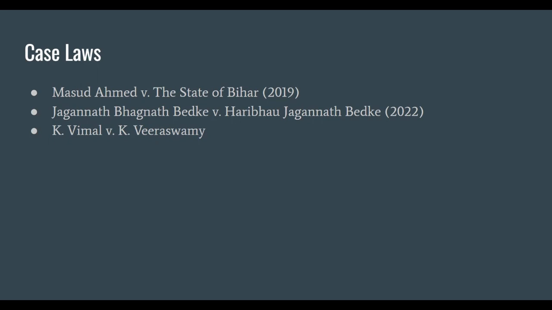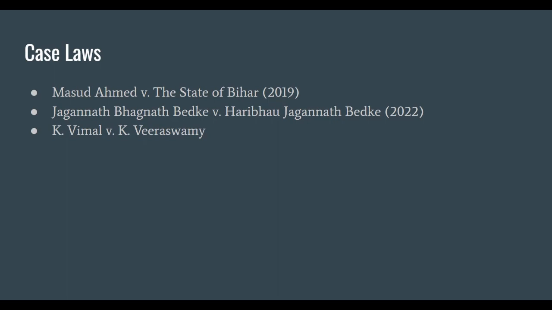And the last case that I will discuss today is Masood Ahmad versus State of Bihar, 2019. What happened in this case is that the petitioner was directed by a trial court to pay maintenance of rupees 3000 per month to his ex-wife and rupees 2000 per month as maintenance for children.